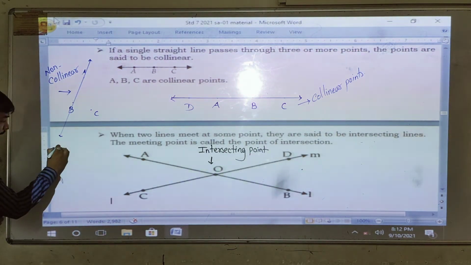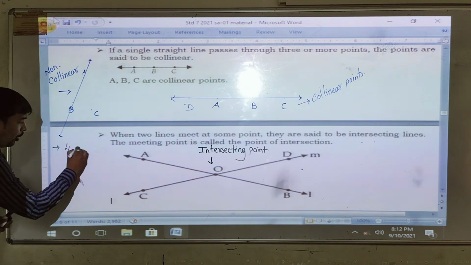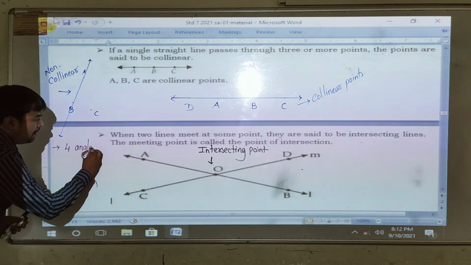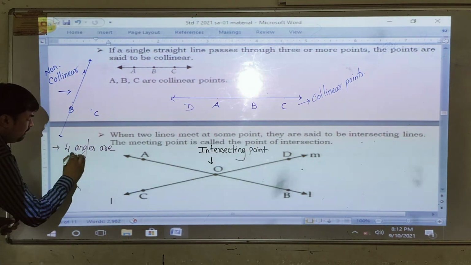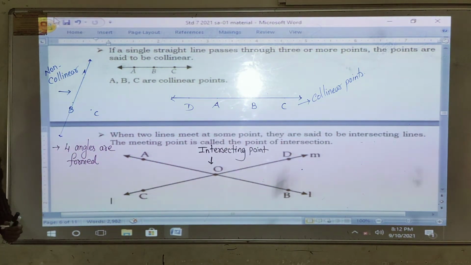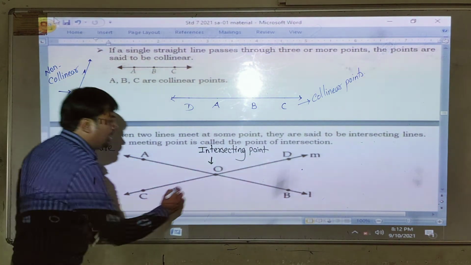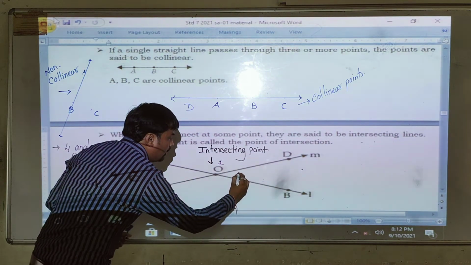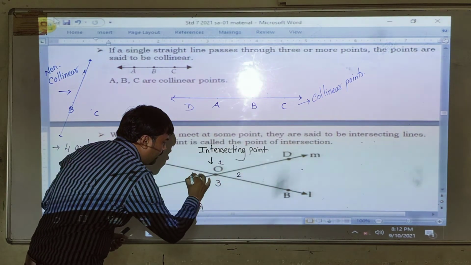So we can say that four angles are formed. Can you see? Four angles are formed by the intersecting of lines. Angle 1, 2, 3, 4.